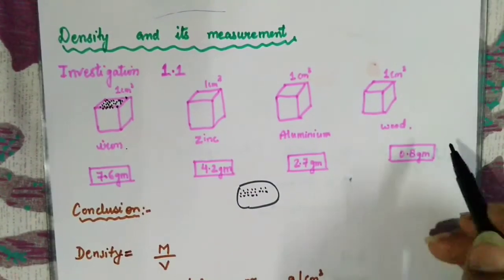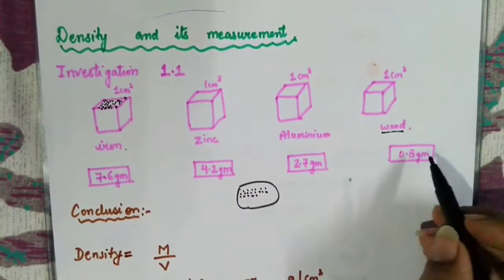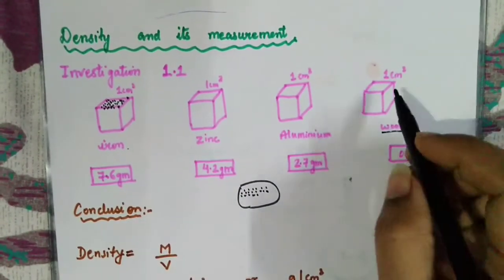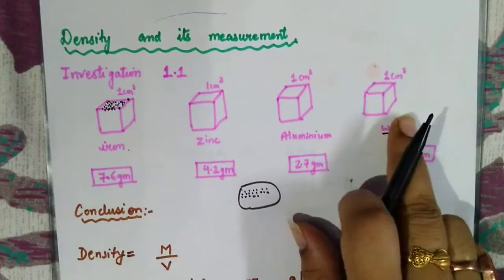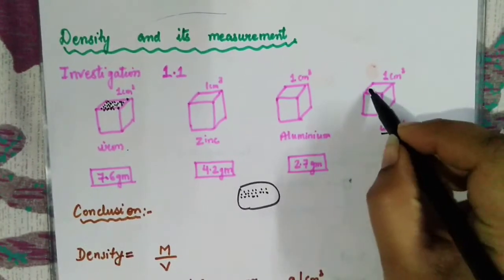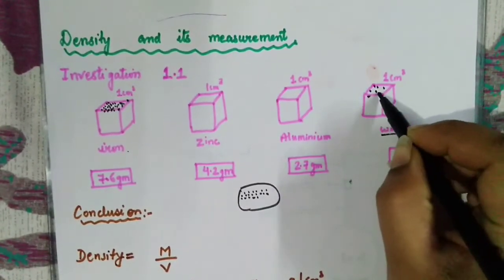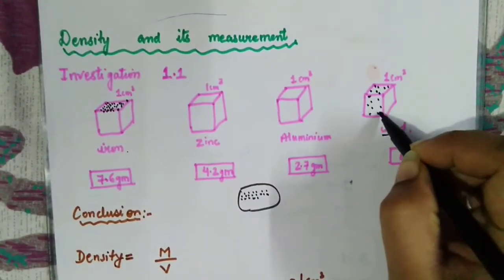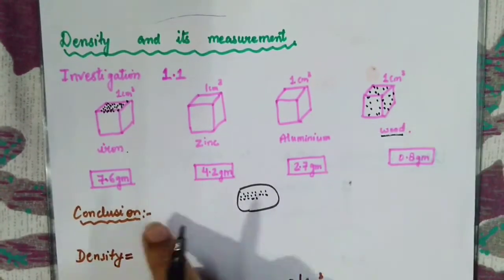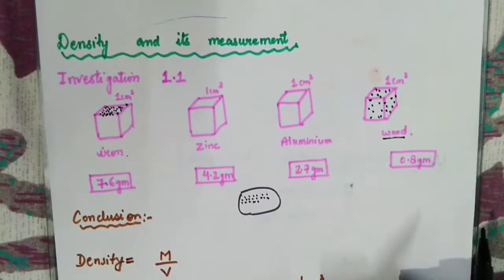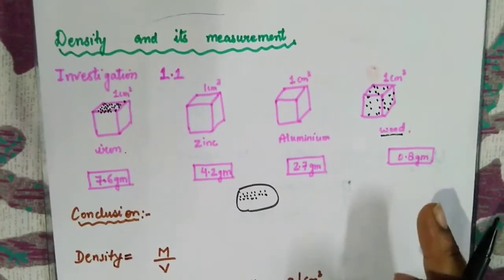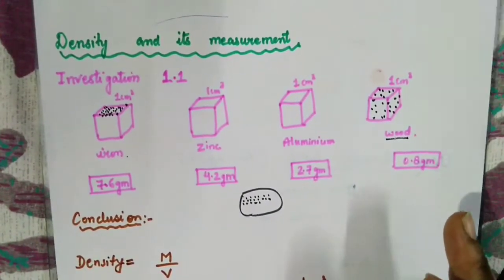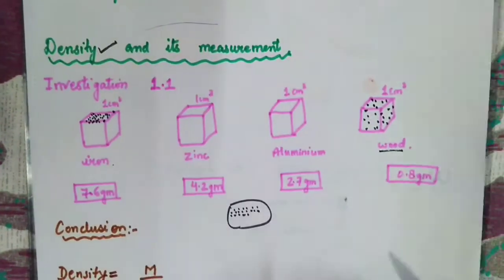And in the case of wood, since it was weighing the least, that means in that same size of cube, the molecules were not that tightly packed, and the number of molecules were little lesser than the case of iron. So here the role which is majorly played by the quantity is your density.